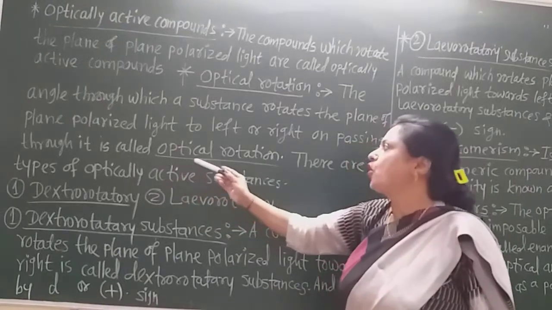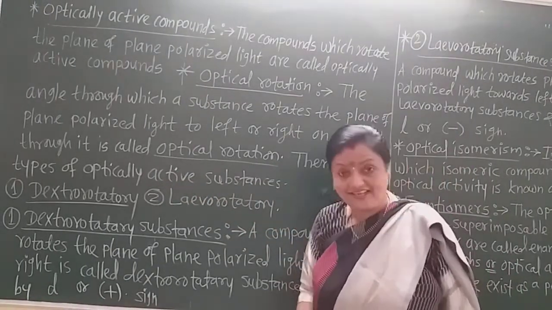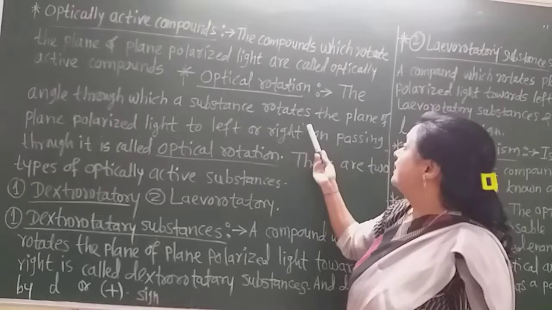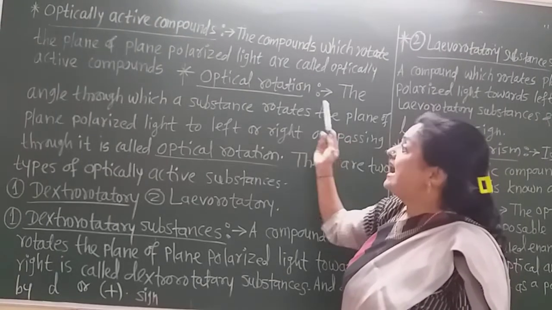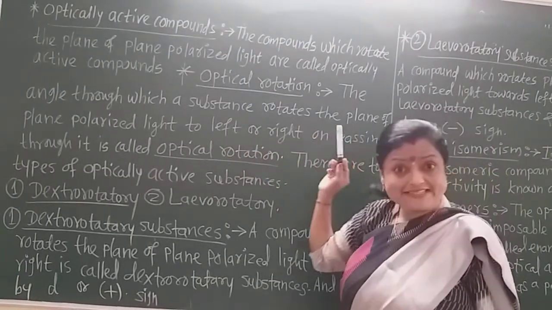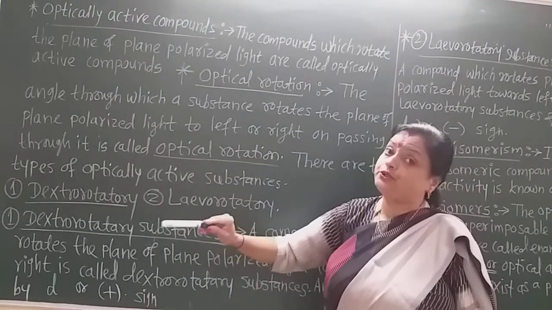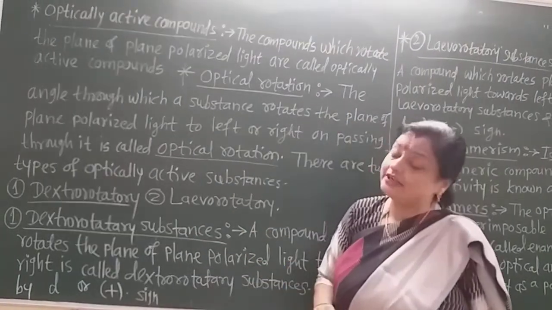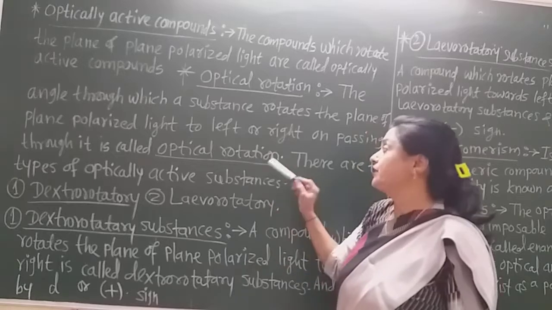That is called optical rotation. It is the angle through which the substance rotates the plane of plane polarized light to the right hand side or to the left hand side.